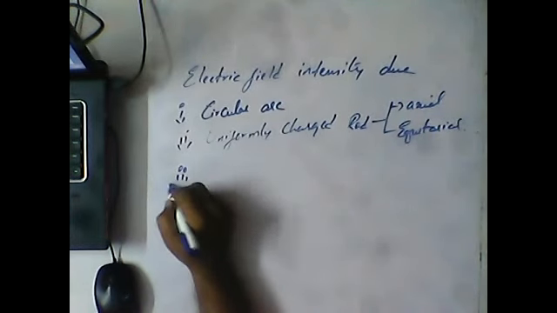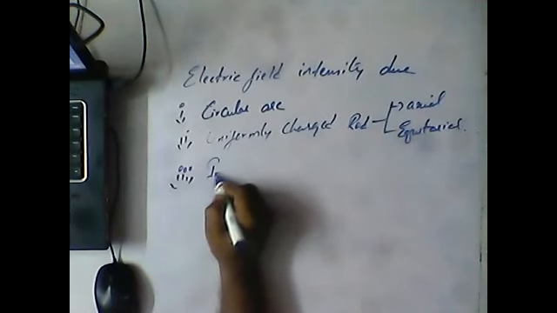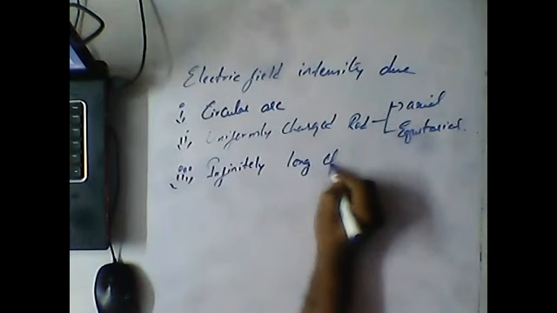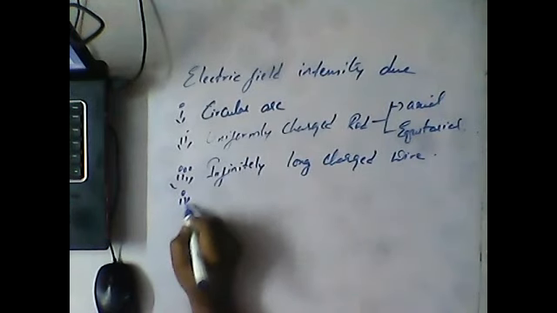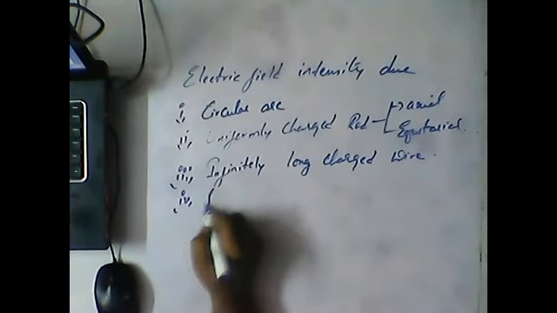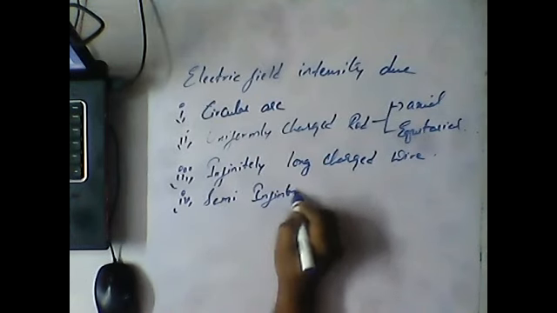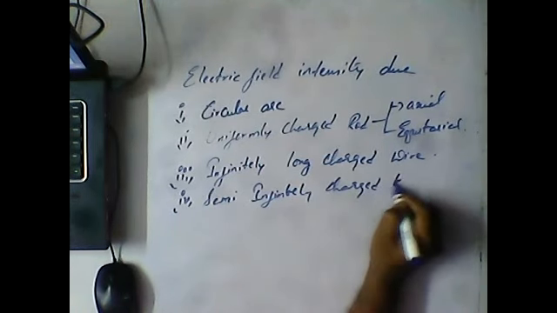Third one we have is the infinitely long charged wire. Fourth one is the semi-infinite charged wire. Fifth one is the uniformly charged ring.